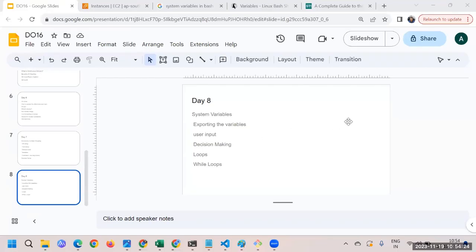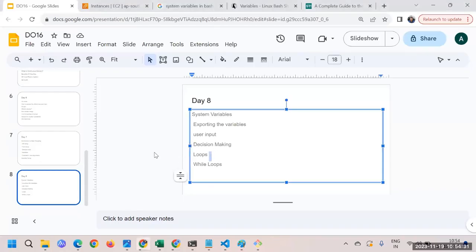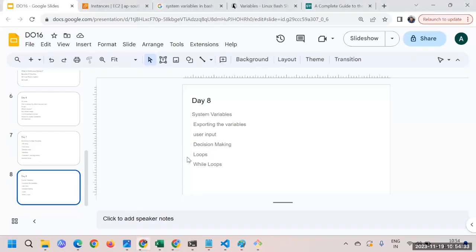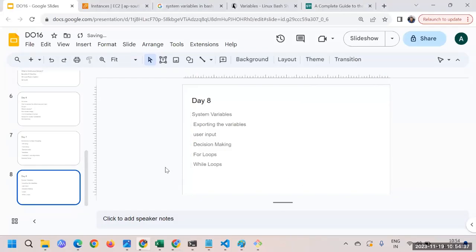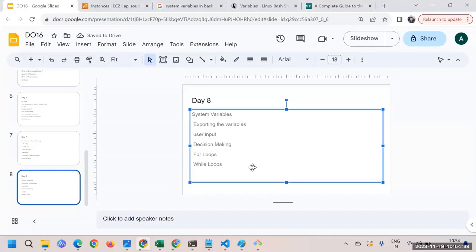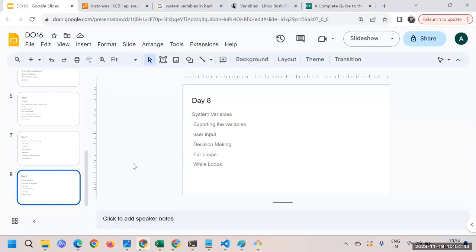All right. The next thing that we have to discuss is loops. Loops is something that we have to learn, and specifically here we are talking about the for loop, and then we'll learn one more loop, the while loop. But let's get started with the for loop.